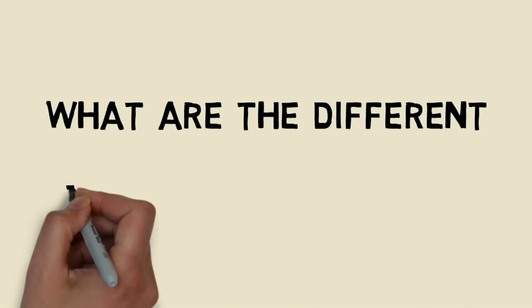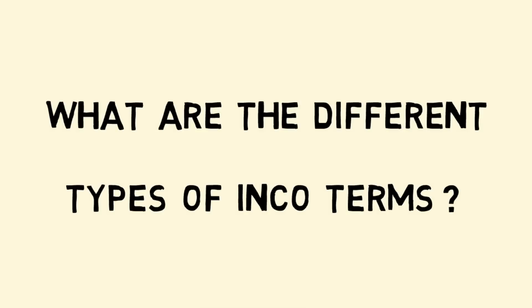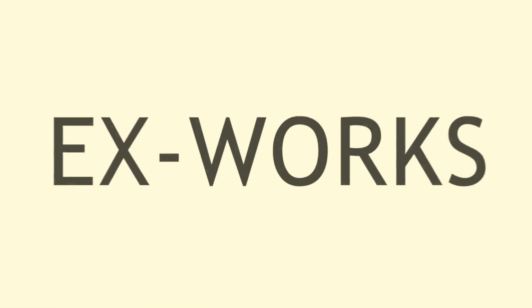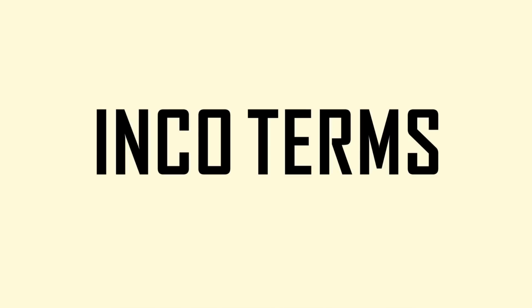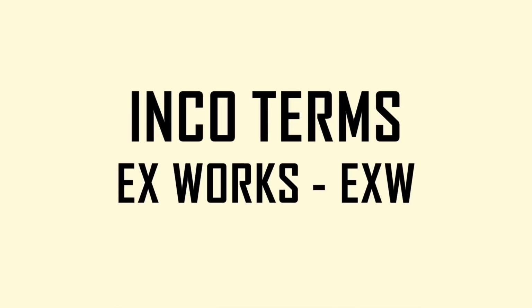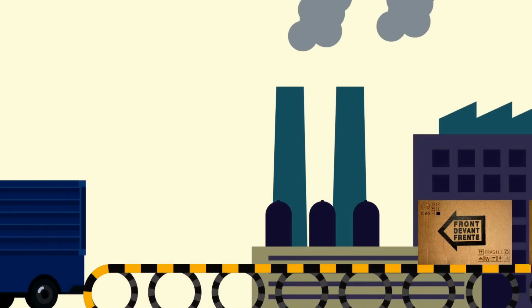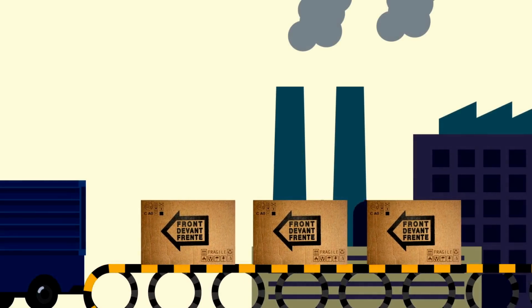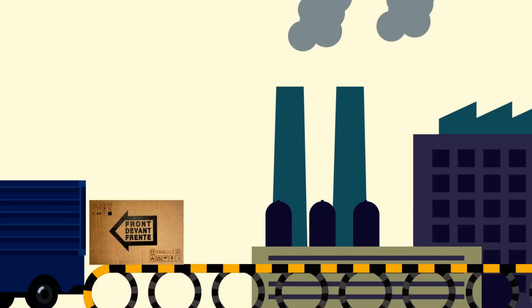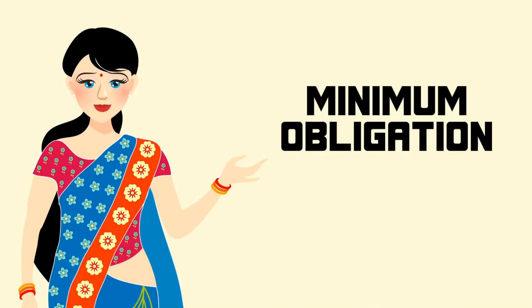What are the different types of INCO terms? There are 4 categories. E terms. Most popular is ex works. As already explained, if the agreed INCO term is ex works or EXW, the seller makes the goods available at her premises for the buyer to collect. This term carries the minimum obligation for the seller.